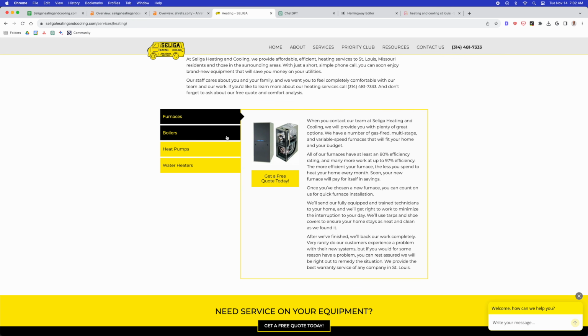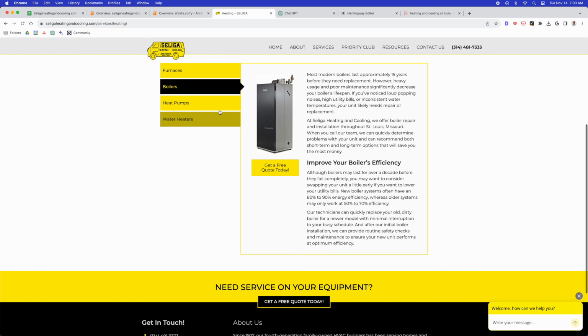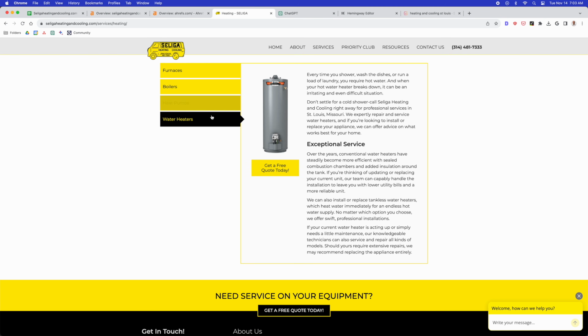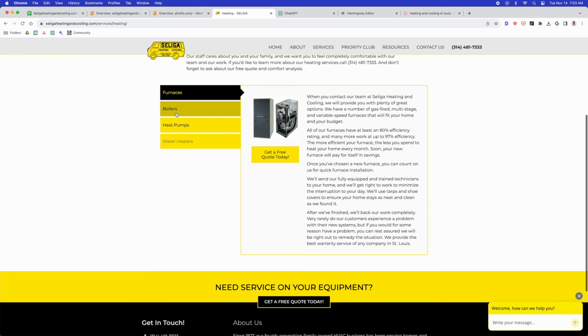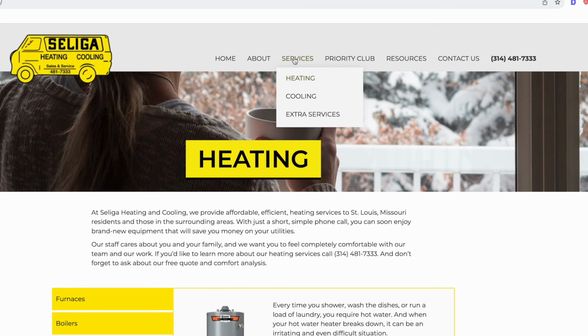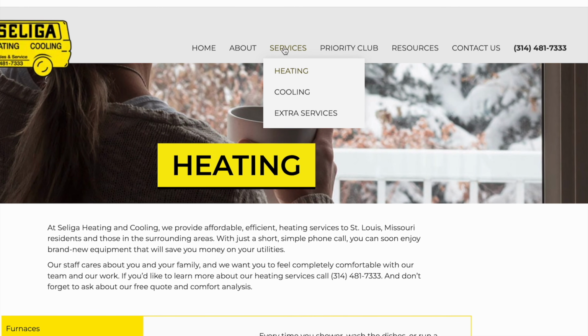Also, on this heating page, there's a section for furnaces, boilers, heat pumps, and water heaters. And all of these service offerings deserve their own dedicated pages because the intent is different. So once the SEO-driven pages are created, you should add them to the site-wide navigation under services.